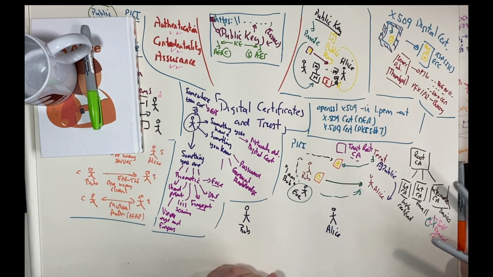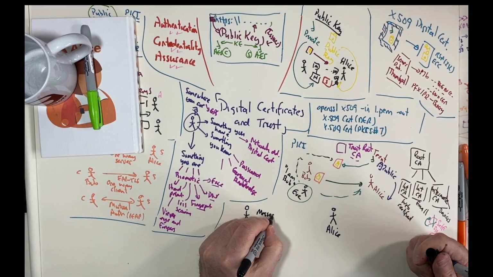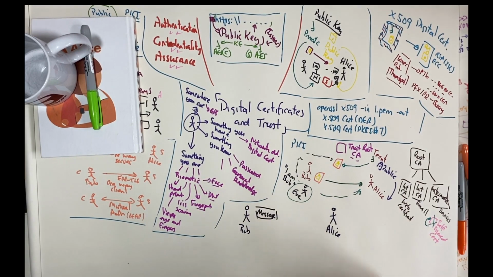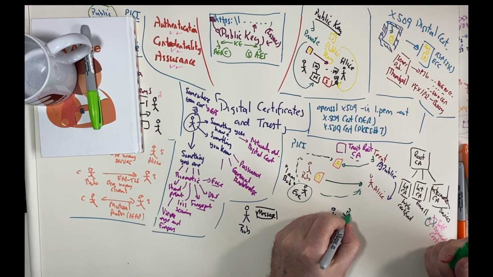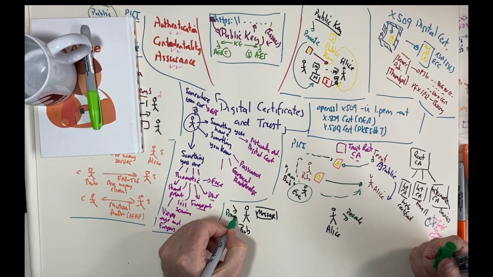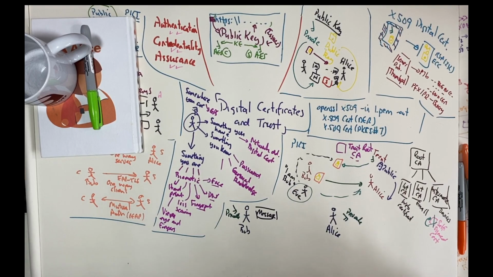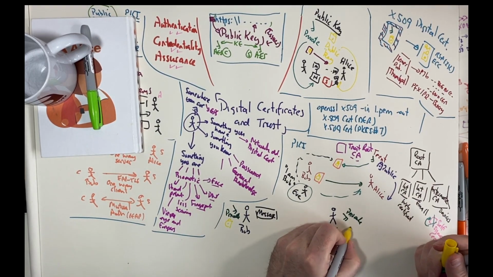Initially, we would have our message, and here it is. Now to send Alice an encrypted message, we've got Alice's private key, and there's Bob's private key, and we've got the public key for both.